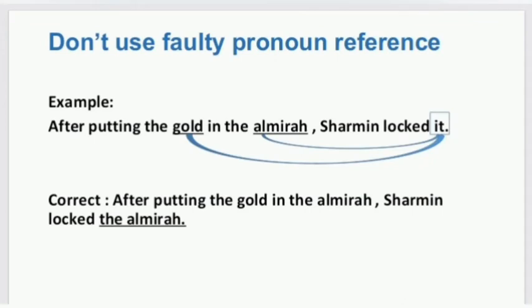In this sentence, "After putting the gold in the almirah, Sharmin locked it." Here we have only one pronoun, it, and it goes well with almirah and gold according to number, person and gender. So the pronoun it is a confusing one and it is an example of faulty use of pronoun. So instead of using a pronoun, we should use a noun to clarify the meaning. "After putting the gold in the almirah, Sharmin locked the almirah" would be the correct answer.